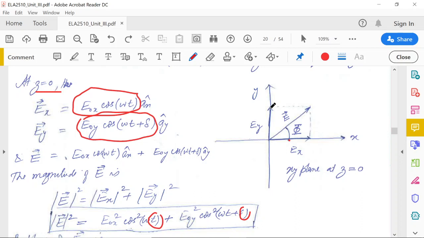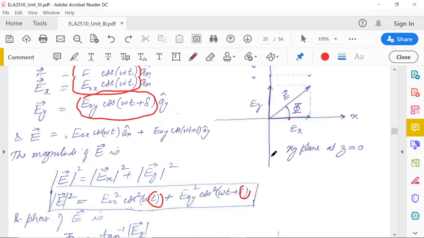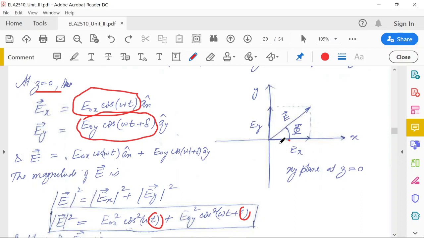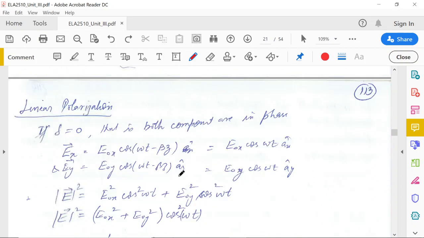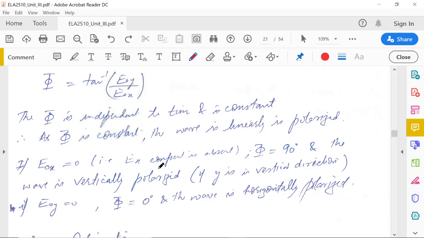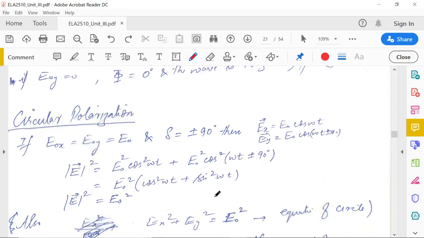It will be linearly polarized, but now the y-axis is in the vertical direction, so it will be called the vertically polarized wave. If somehow Ey is 0, then the resultant of this vector will be here, and now it is called a horizontally polarized wave. So we can have the vertically polarized wave, or the horizontally polarized wave, depending upon the values of E0x and E0y.